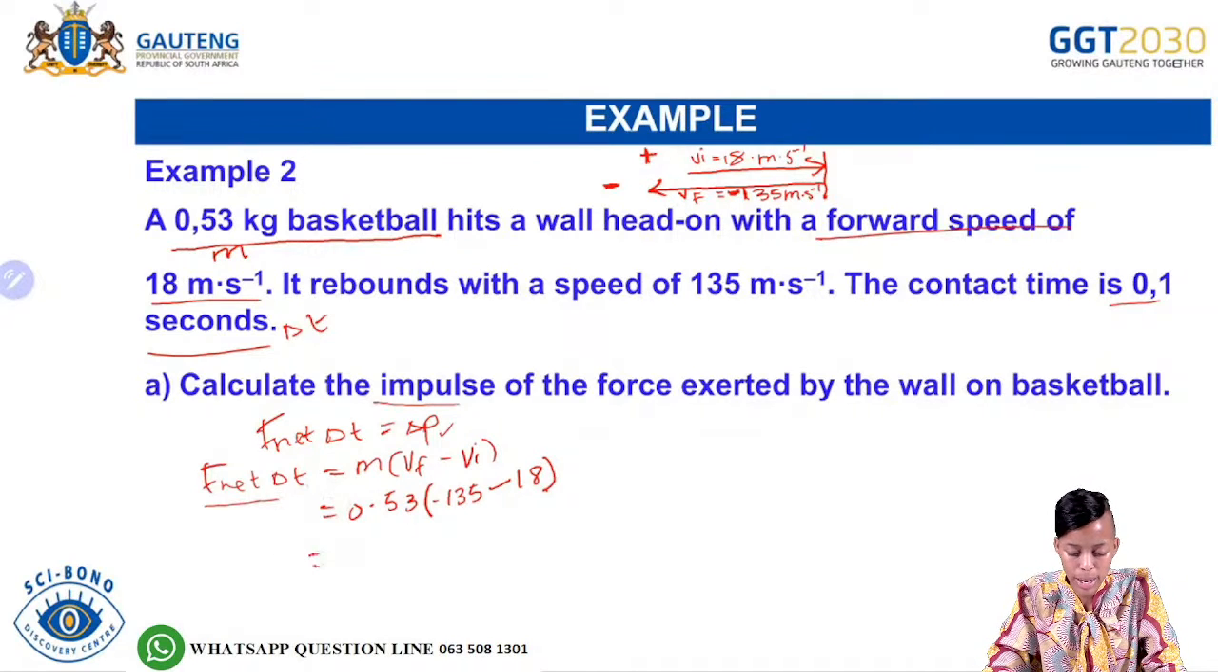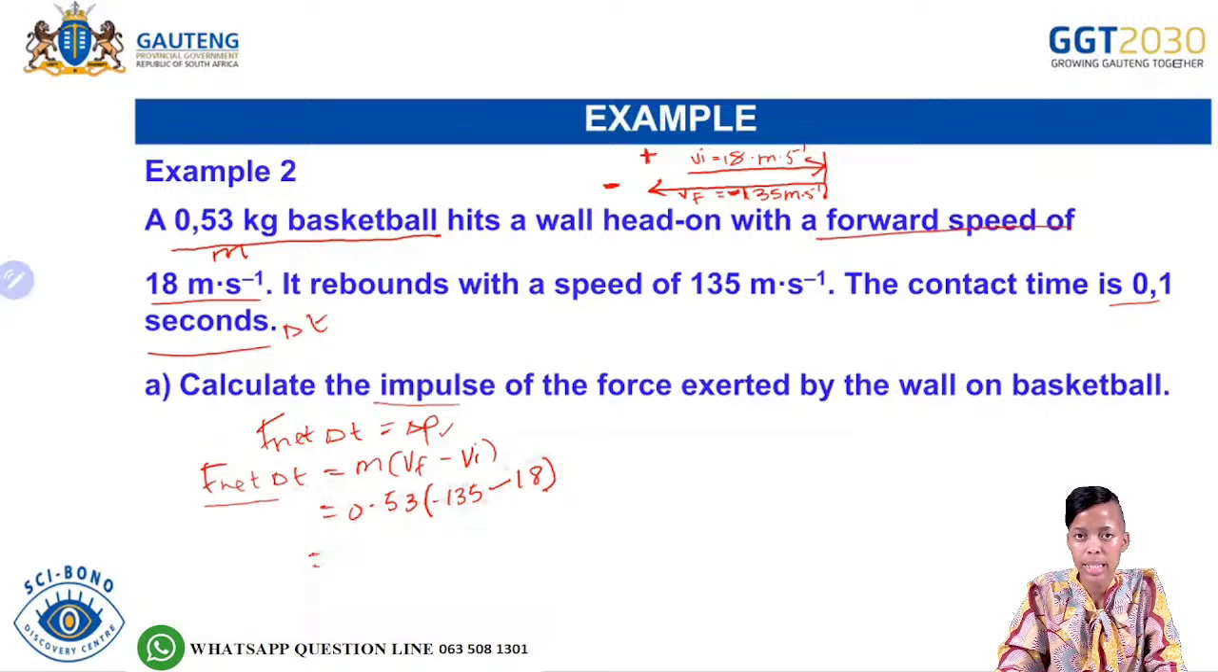So F net change in time, which is the impulse, is equal to, so from there you punch that into your calculator. Negative 135 minus 18 is negative 153, multiplied by 0.53. Let me just recalculate this quickly to make sure. Negative 135 minus 18 is negative 153, multiplied by 0.53, so it's giving me negative 81.